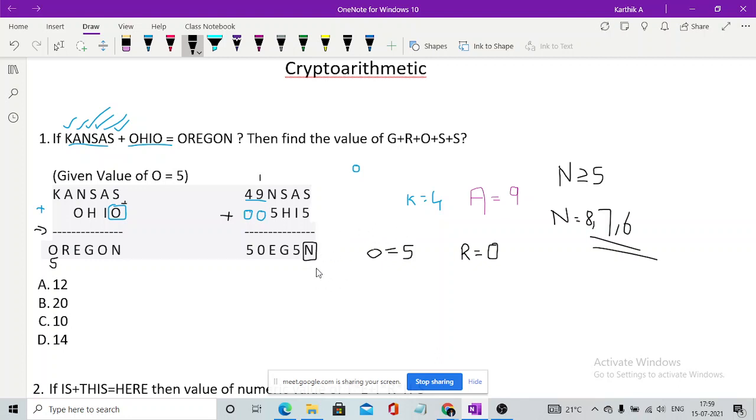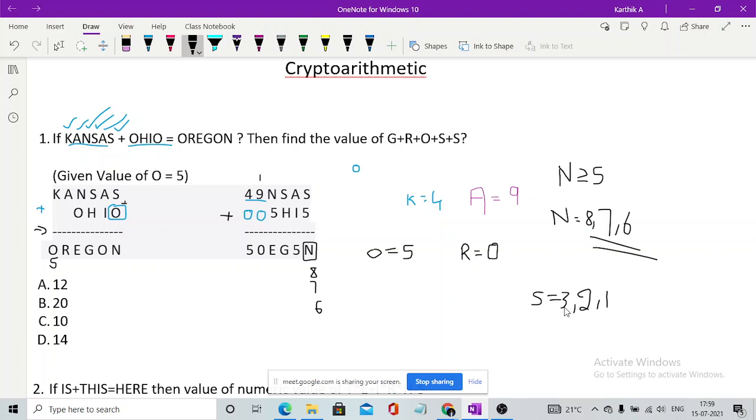if n is 8, what should be the value of s? Imagine if n is 8, what will be the value of s? S can be equal to 3. Yeah, if n is 7, what would be the value of s? 2. Fine. Now if n is 6, what would be the value of s? 1. Yeah. So there are 3 cases for s as well. So s can be either 3, 2, or 1.